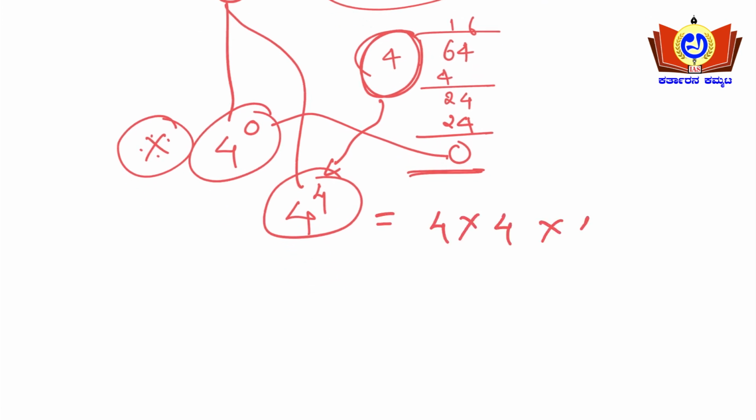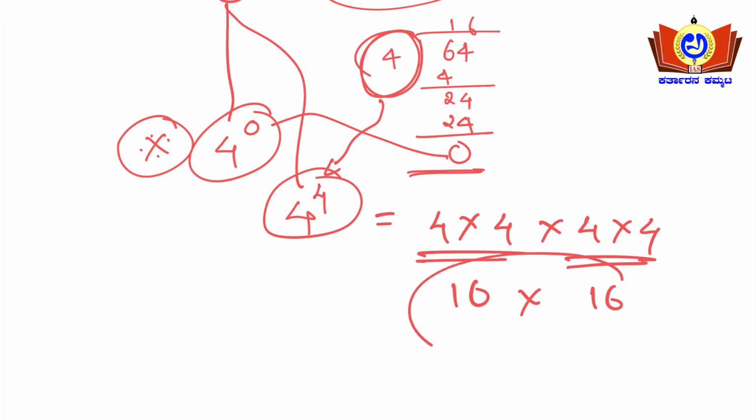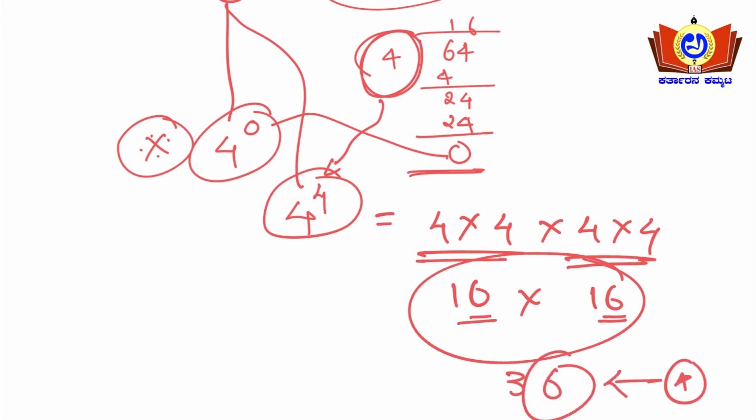So that will be 4 into 4 into 4 into 4. 4 4s are 16, 4 4s are 16. You need not multiply 16 into 16, right? We are only concerned about the unit digit here. So 6 into 6 will be 36, so the unit digit will be 6 here. Got it, friends? Simple, right? So I'll take one example, and I'll solve it on the next page.